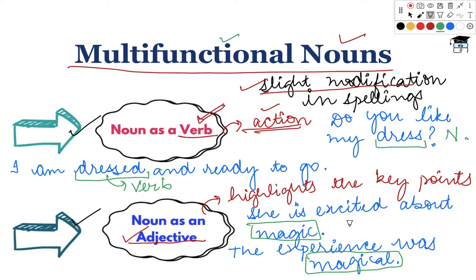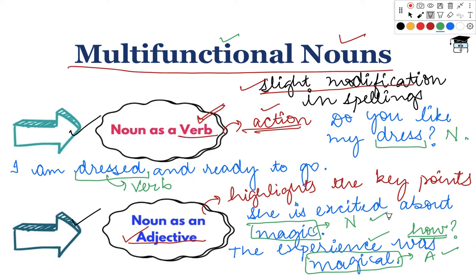We can clearly see that the word magic is slightly modified into the word magical, right? But in the first sentence, it represents the function of a noun, and in the second sentence, it represents the function of an adjective, because it is telling us about the noun experience, how was the experience. We are getting to know about the how factor. How was the experience? This is a description. Magical is a description that came after a noun. So this is an adjective. But in the first sentence, the word magic is a noun.